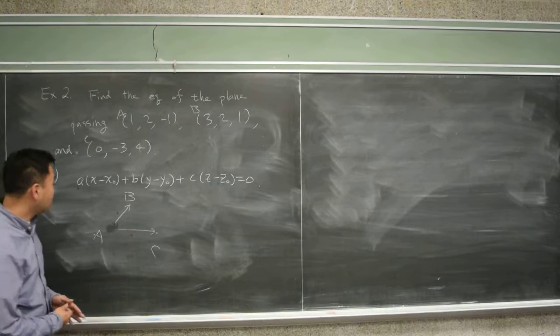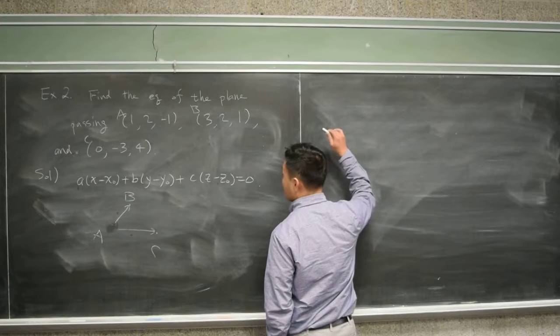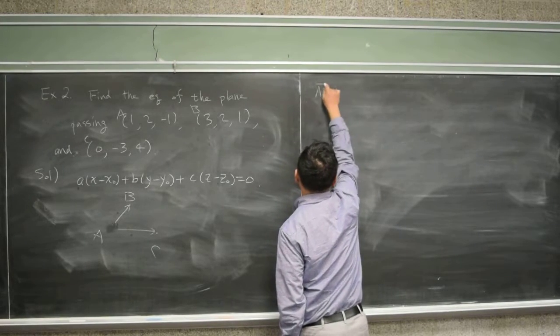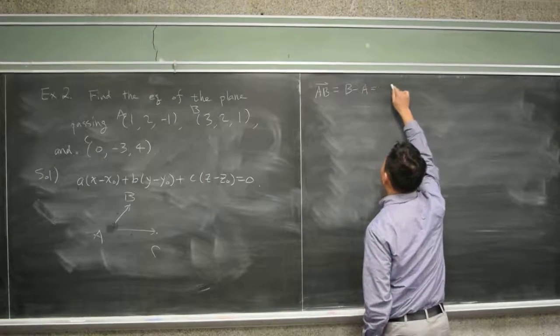All right. So we are going to do that exactly. We will do AB is B minus A. So that's 3, 2, 1.